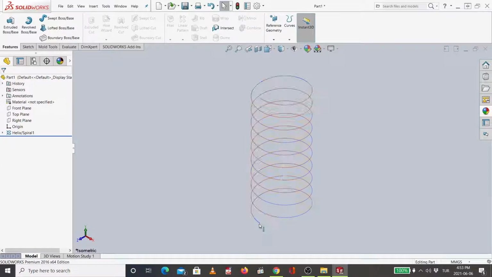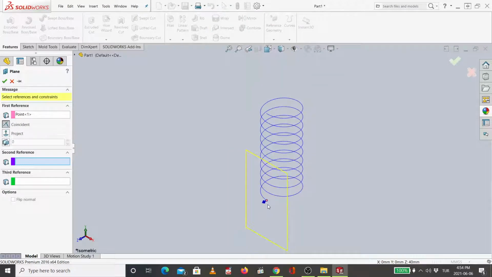Then let's have a new plane starting from here. If you want, you can use the right plane, or I will teach you how to create a new plane. So let me create a new plane from here. I will choose this point and then feature, reference geometry, plane.